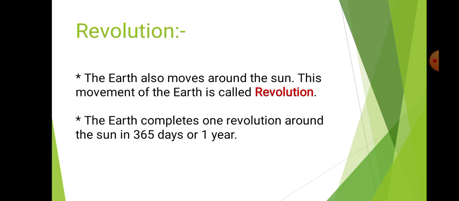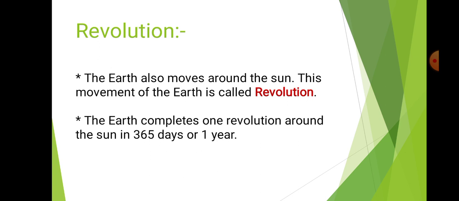Dear student, today we discuss revolution and the causes of season. First point, rotation, and this is the second point, revolution. The earth also moves around the sun. This movement of the earth is called revolution. The earth completes one revolution around the sun in 365 days or 1 year.